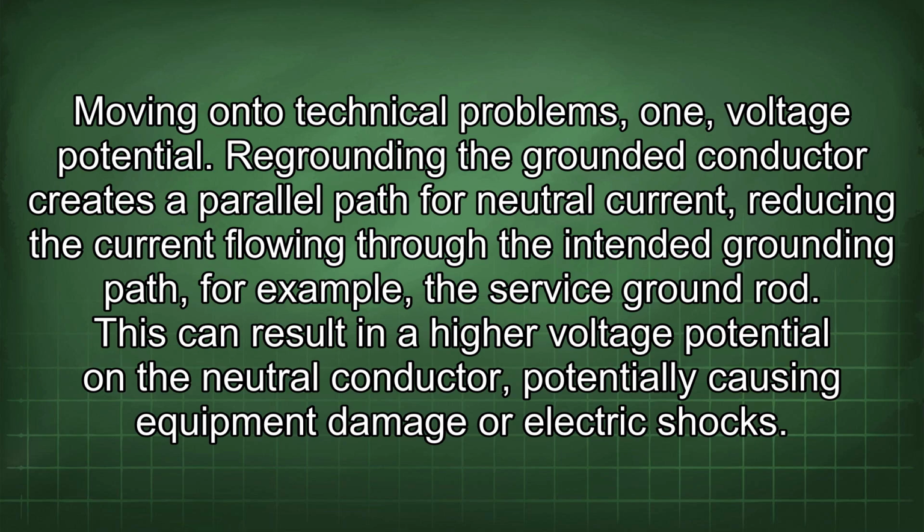1. Voltage potential. Regrounding the grounded conductor creates a parallel path for neutral current, reducing the current flowing through the intended grounding path, for example, the service ground rod. This can result in a higher voltage potential on the neutral conductor, potentially causing equipment damage or electric shocks.